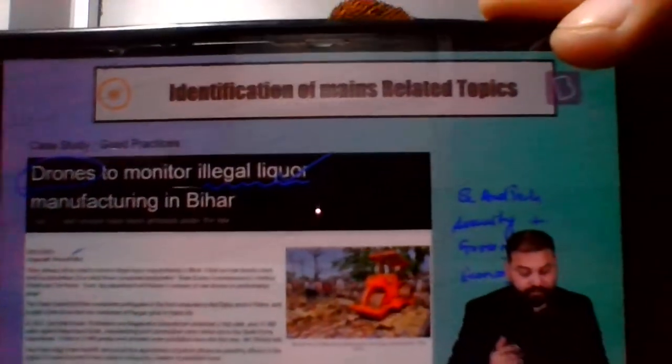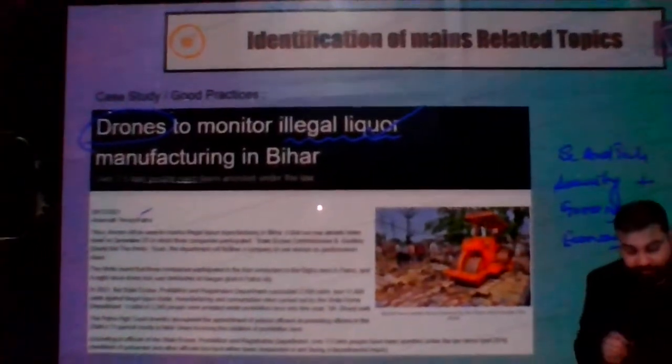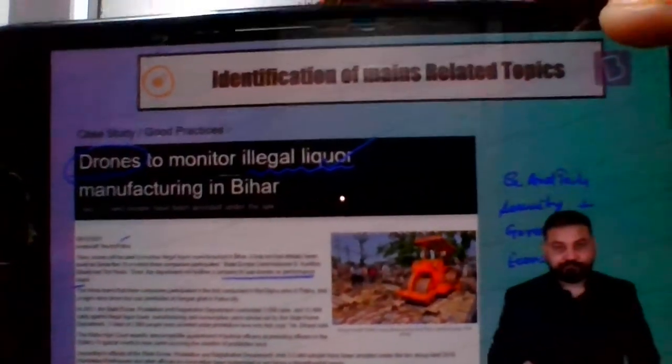Now, if you look at this article, drones will be used to monitor illegal liquor manufacturing in Bihar. A trial run has already been done on December 25th, in which three companies participated, State Excise Commissioner B. Kartikeya Dhanji told The Hindu. Soon the department will finalize a company to use drones on a performance basis.